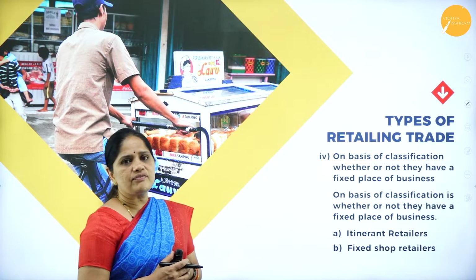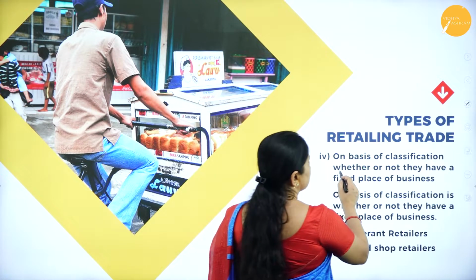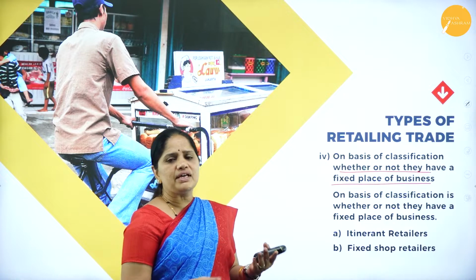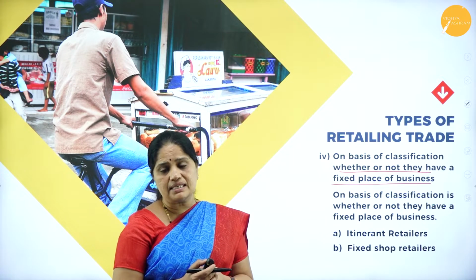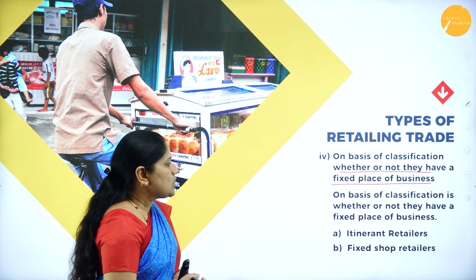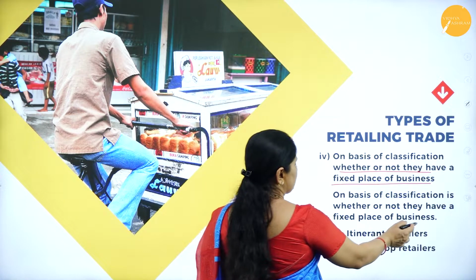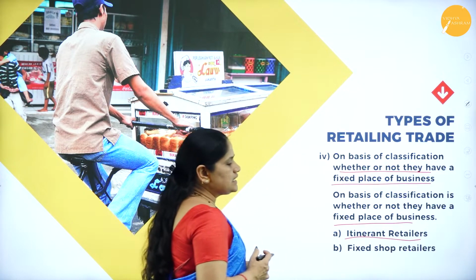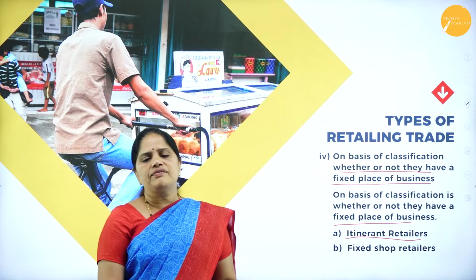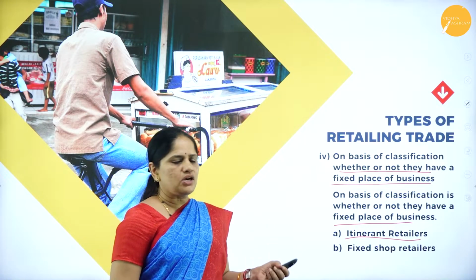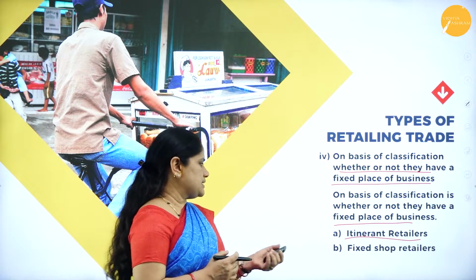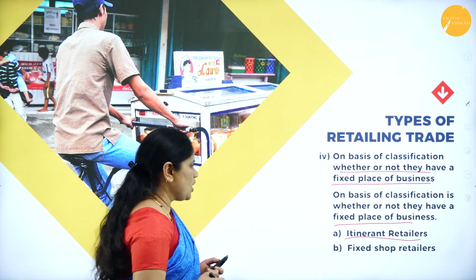Then there is the classification on the basis of whether or not they have a fixed place of business. Retail trade can be carried on anywhere, so he need not have a fixed place of business. On this basis, we have the first kind of retail business, that is the itinerant retailers, and the second one is the fixed shop retailers.